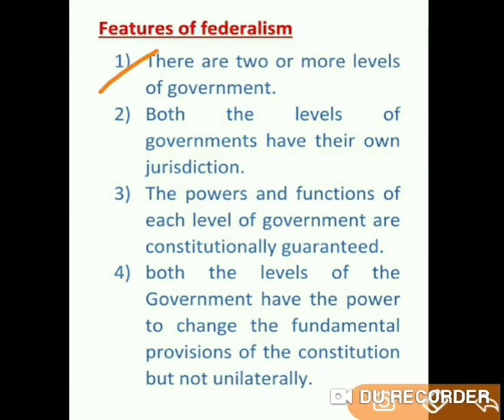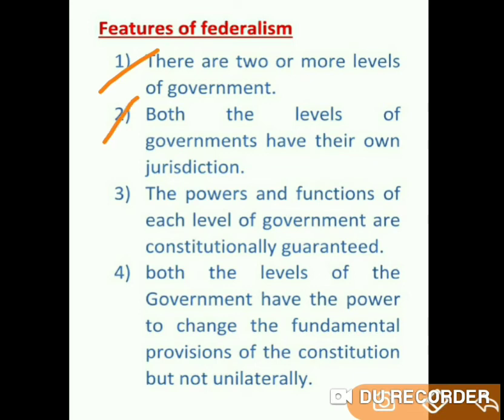First one is like this: there are two or more levels of government. In federalism, commonly we see there are two or more tiers of government. If there is only one tier of government, that is called unitary government. If there are two or more tiers, tiers means not cycle tires, tiers means different levels.